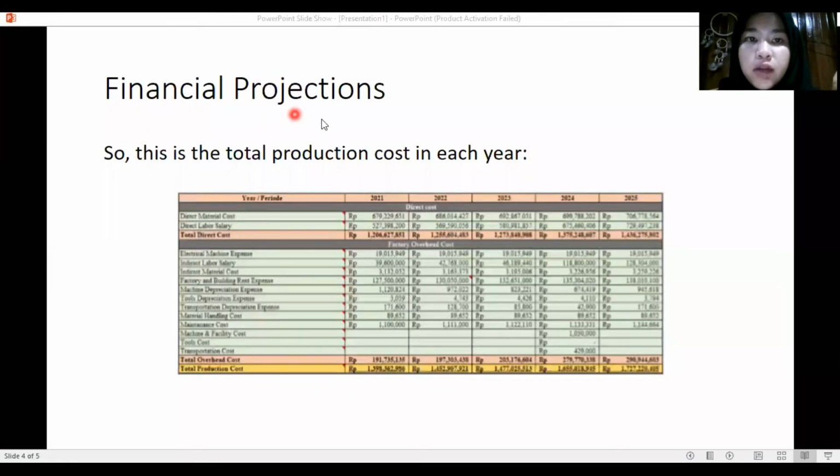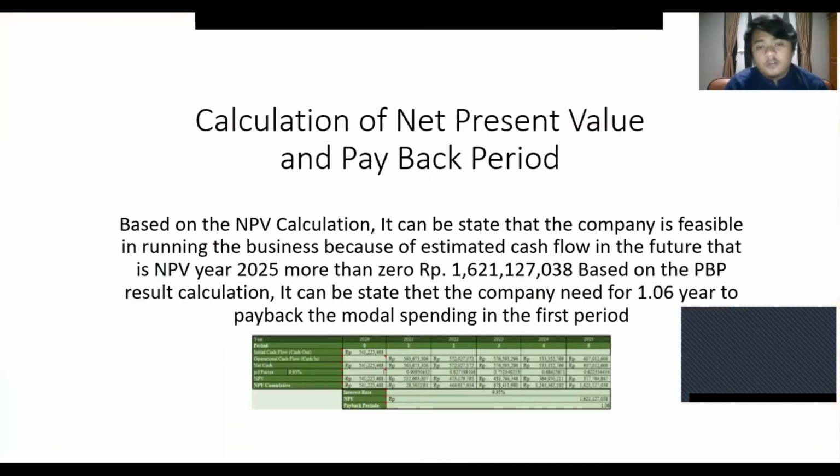So the next is the financial plan. This is the total production cost in each year. In 2021, we got this, in 2022 we got this, in 2023 we got this, in 2024 we got this, and in 2025 we got this. Calculation of net present value and payback period.